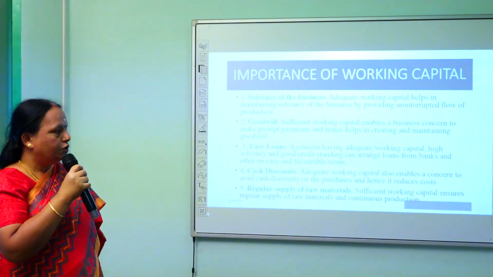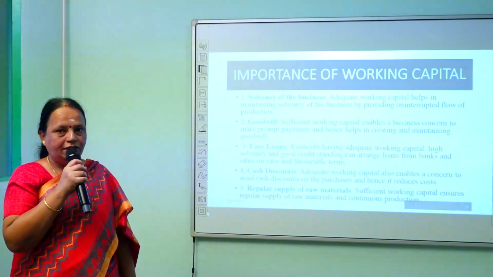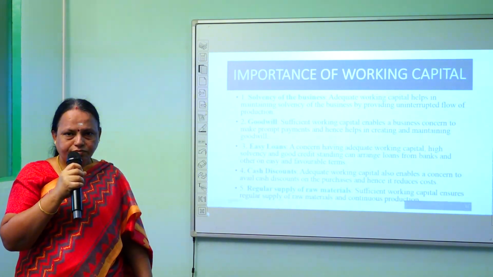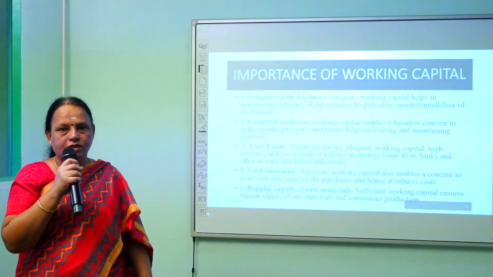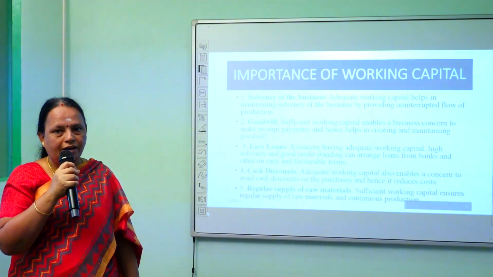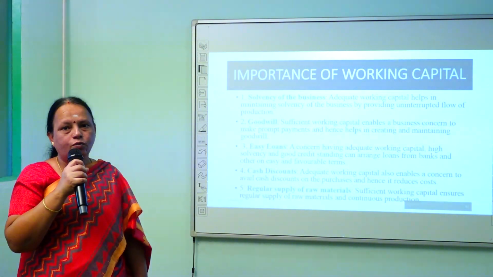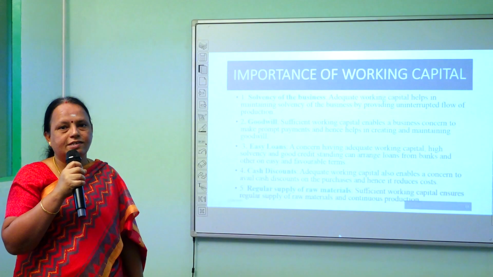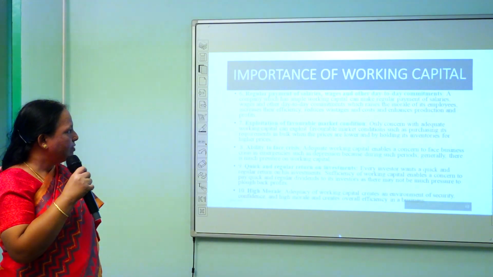And the second one is goodwill. If the company has sufficient working capital, then the goodwill of the company will automatically rise, and you can get easy loans from the banks. For example, some companies may need loans during festivals like Ramzan, Christmas, Pongal or Diwali. In such a situation, they can approach the bank and get easy loans. And as I said, we can get the cash discount from the creditors if we are paying the money regularly. And regular supply of raw materials is ensured by our creditors if we are prompt in making our payments.